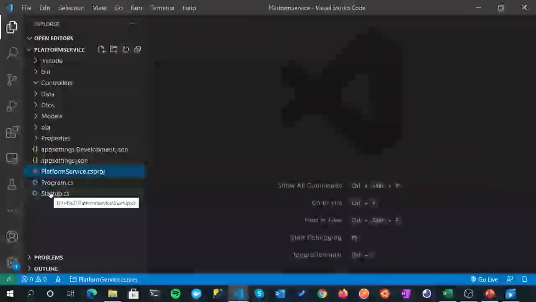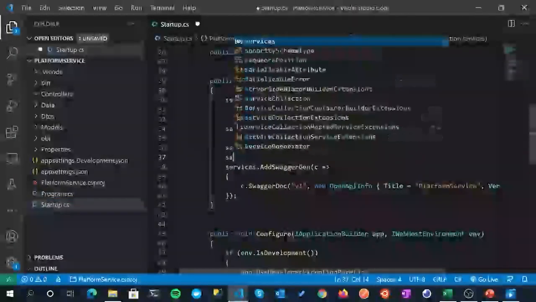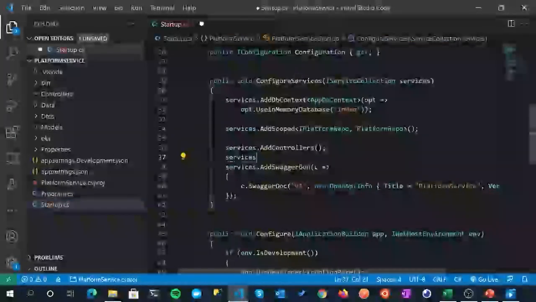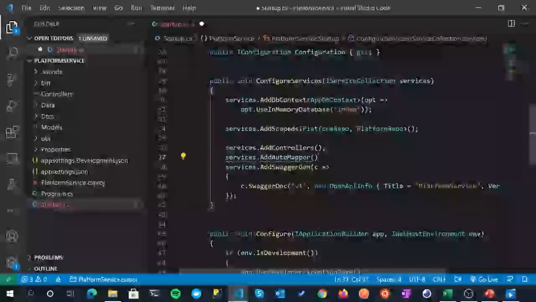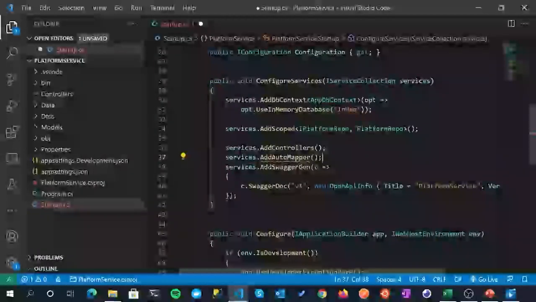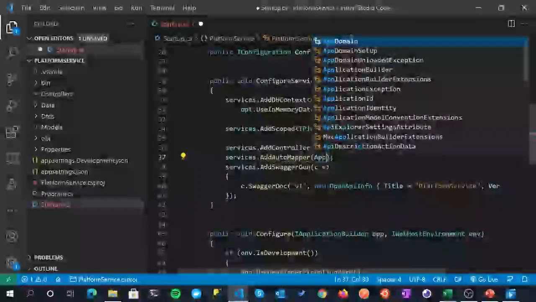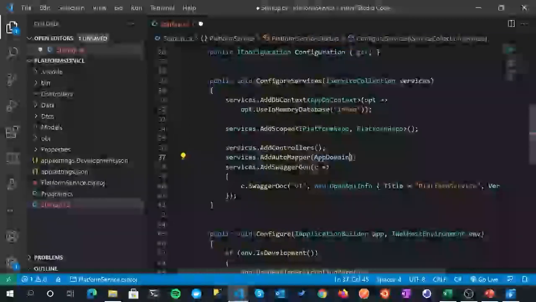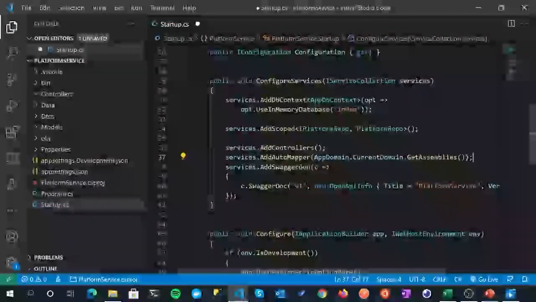The next thing we need to do is register AutoMapper for dependency injection. So over in Startup, in our ConfigureServices method, we're going to do that here. So making use of our services collection once again, there we are, AddAutoMapper at the top. And yeah, that should become a relatively familiar pattern that we're using. You can see it's complaining here because we do actually need to provide a little bit of extra detail inside the parentheses. So AppDomain, my apologies, AppDomain.CurrentDomain, and then GetAssemblies, and don't forget the parentheses at the end there. And we'll save that off.